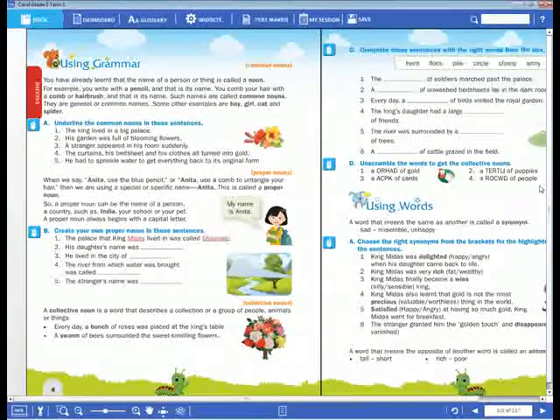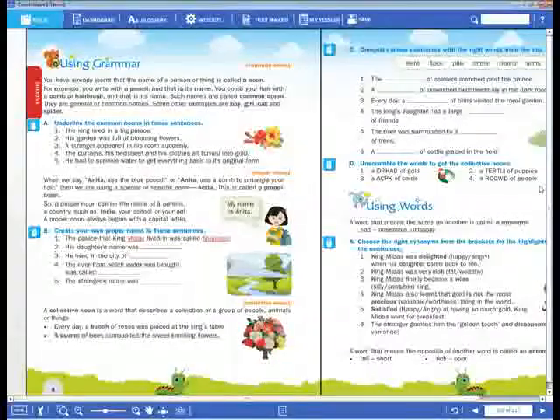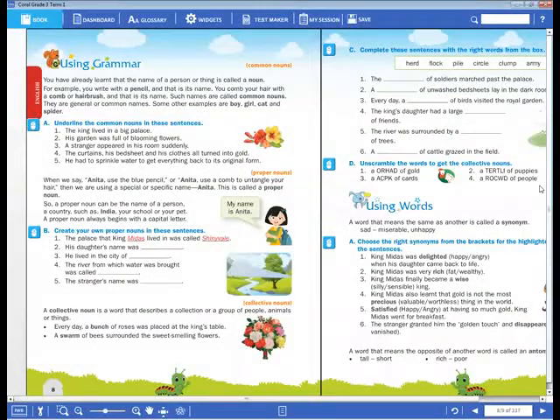If you have the textbook, you can check it from your textbook, dear children. On page number 8, they have already given the definition of collective noun. If you don't have the textbook, then copy it down in your notebook.